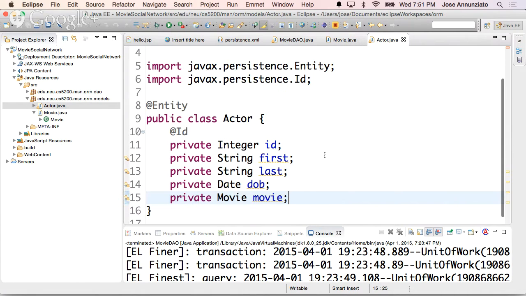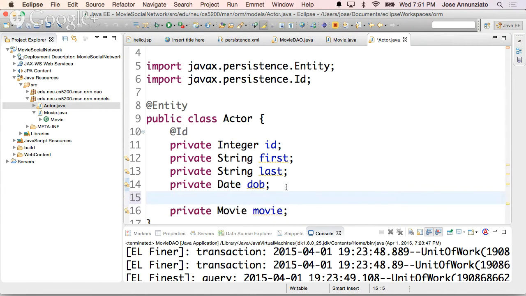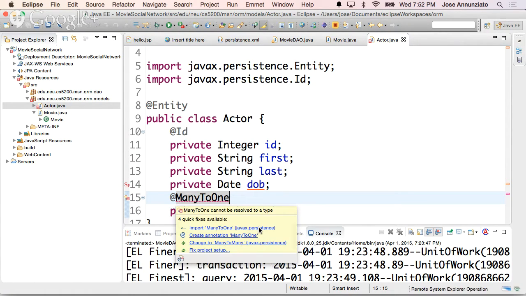And on the actor side, we're going to say that we are participating on the other end of a one-to-many relationship. We are participating on the many side of a one-to-many relationship. So we use many-to-one. Right, so it's backwards. On the strong side it's one-to-many, and on the weak side it's many-to-one, meaning there could be lots and lots of actors that map to the same movie. Okay, so yes, we're participating in many-to-one, and we need to include that.